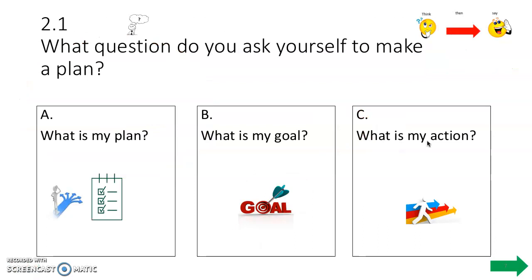Here's the probe question again. We've seen this before. What question do you ask yourself to make a plan? Is it A, what is my plan? B, what is my goal? Or C, what is my action? Erin, think about your answer. Make your selection now. Did you say A, what is my plan? Nice work.